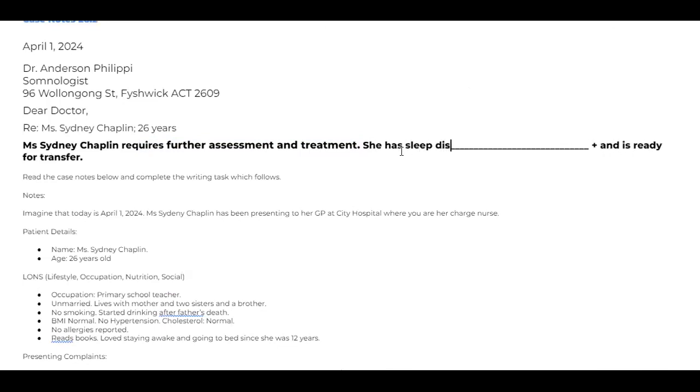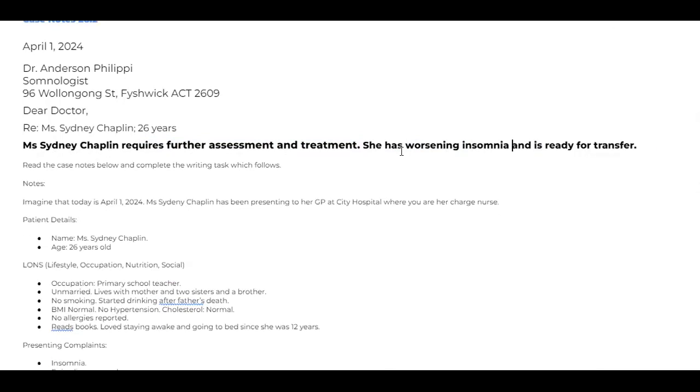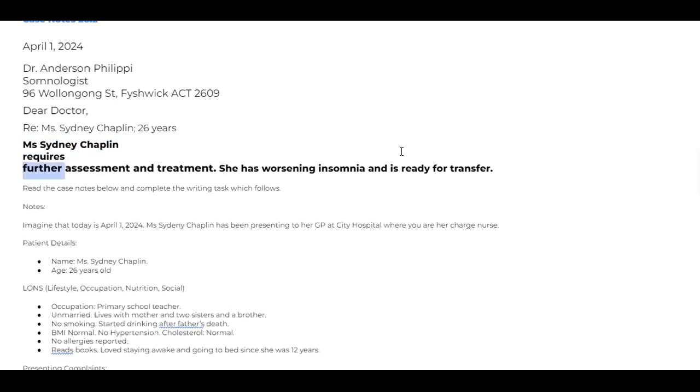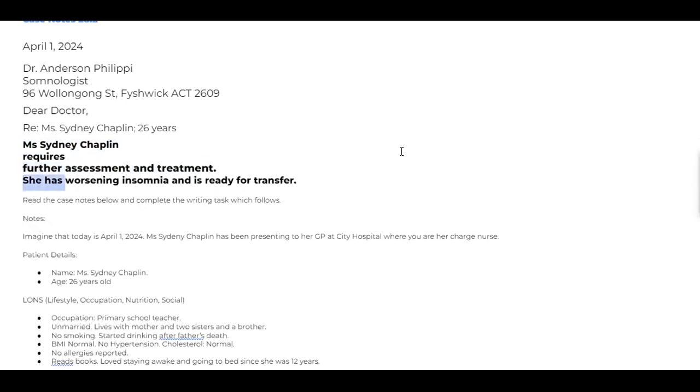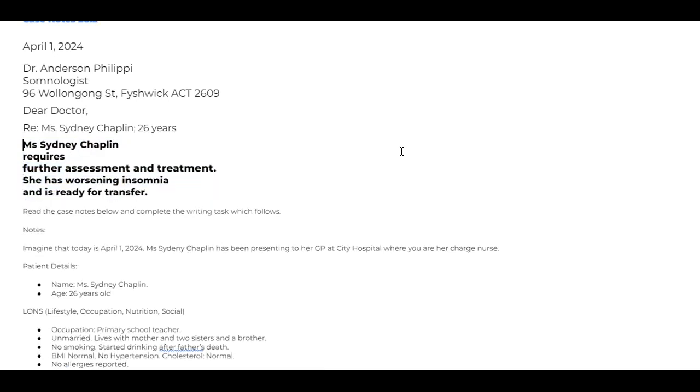She has worsening sleep disorders, or you can write worsening insomnia, and is ready for transfer. Miss Sydney Chaplin, P, R, P, T, T: she has worsening insomnia and is ready for transfer.